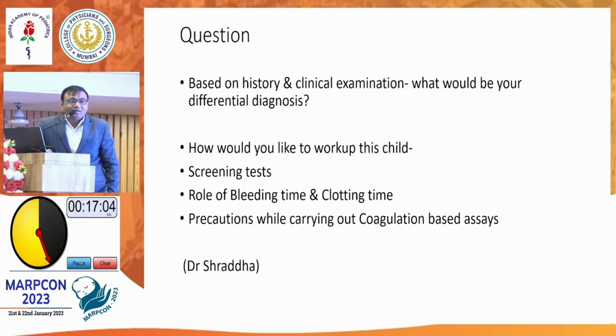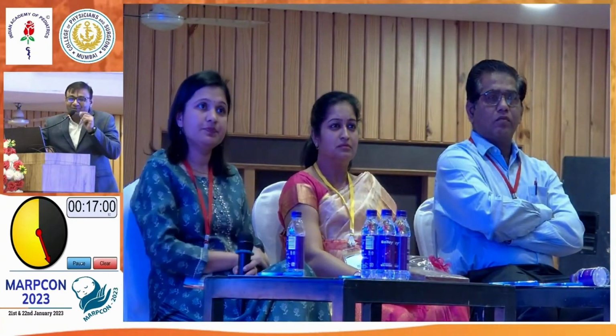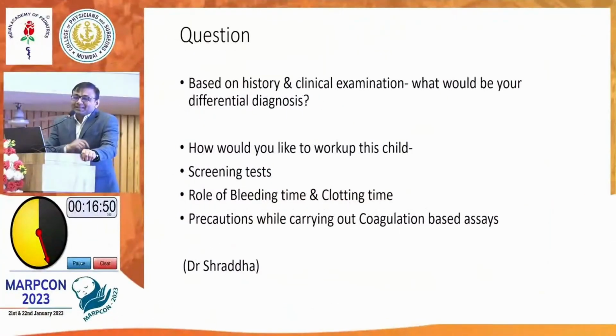And now lastly, the precautions while carrying out coagulation studies. Before going further, the funny thing is that when we say BTCT is not to be done, people write PT INR. So what is the mistake? Once BTCT is stopped, they write PT INR. Who will do the APTT? In isolated PT prolongation, what are the differentials? You ordered PT and INR. INR is just an interpretation of PT, right? So practically you are ordering PT only. So what are the disorders which you will pick up with isolated PT prolongation?